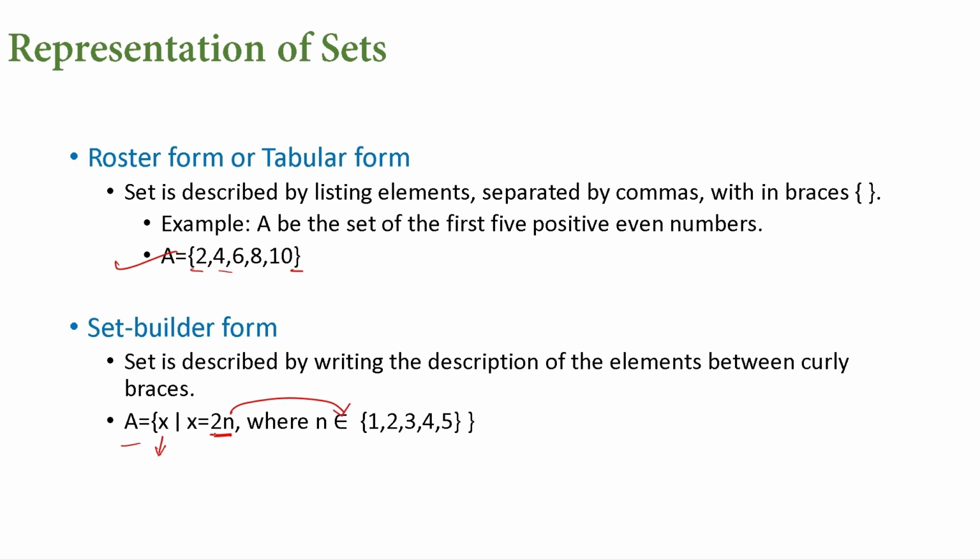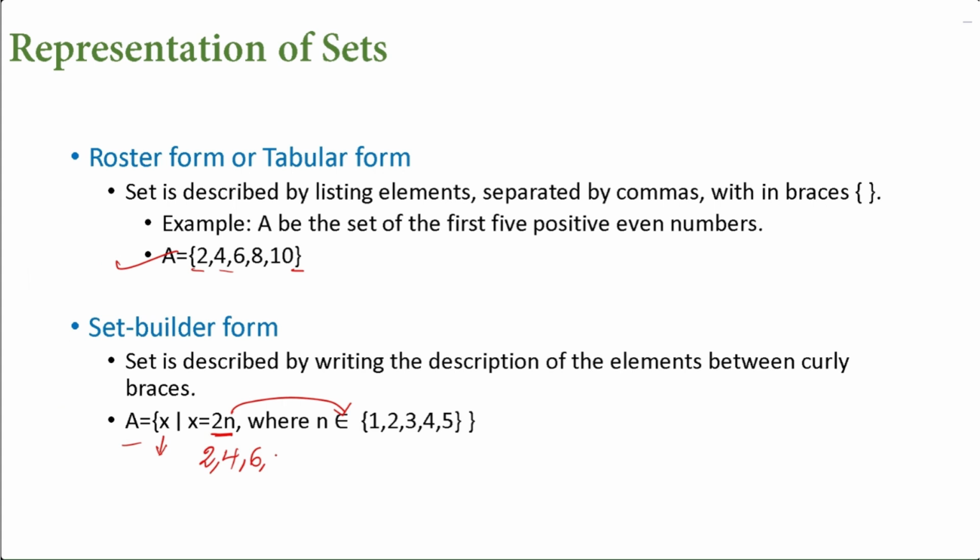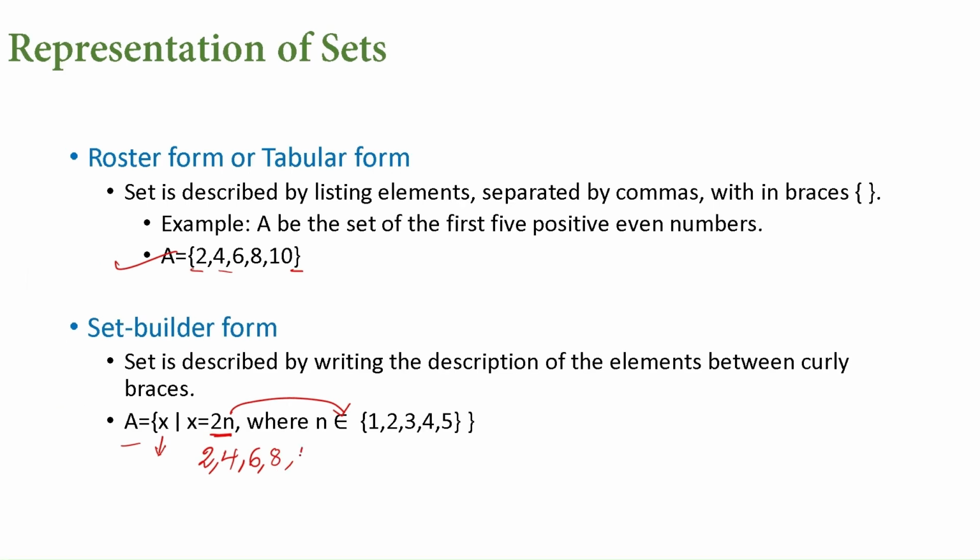So if we take that, the first element is 2 times 1, which is 2, and then 2 times 2, which is 4. Then 2 times 3 is 6. Then 2 times 4 is 8. And 2 times 5 is 10. So this is the set. If you write them within braces, it will look like this. Here we are listing all the numbers, which is the roster form. If we don't list those numbers and just give the description, using which we can identify those elements, and only that description is written, it is called set builder form.